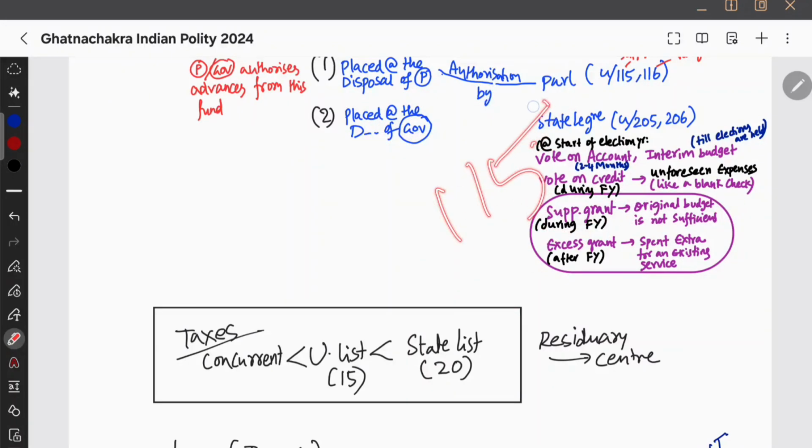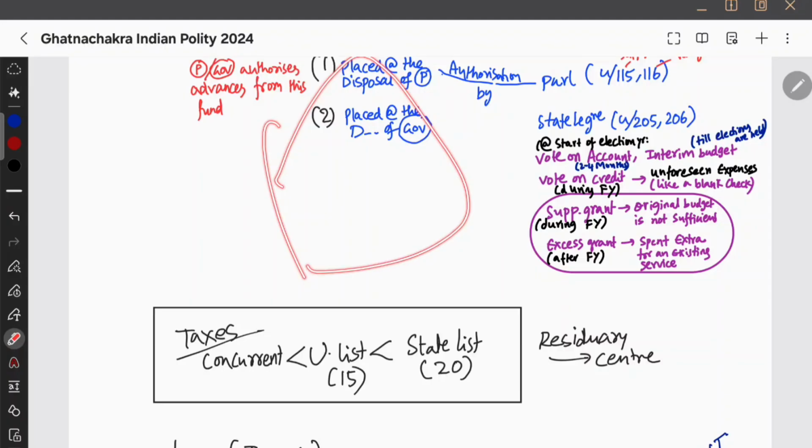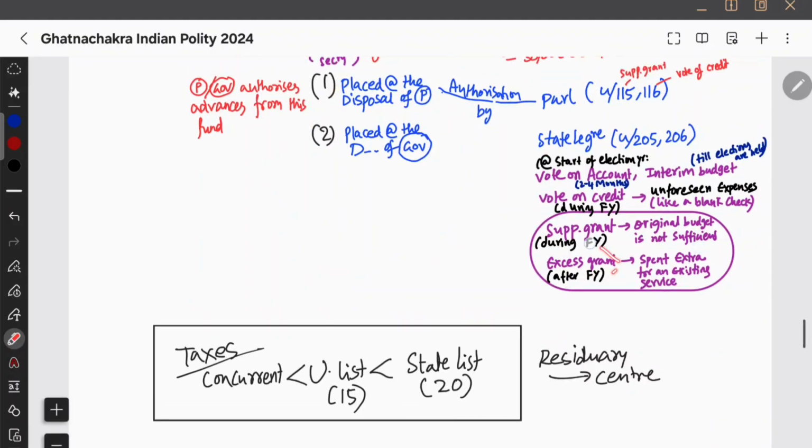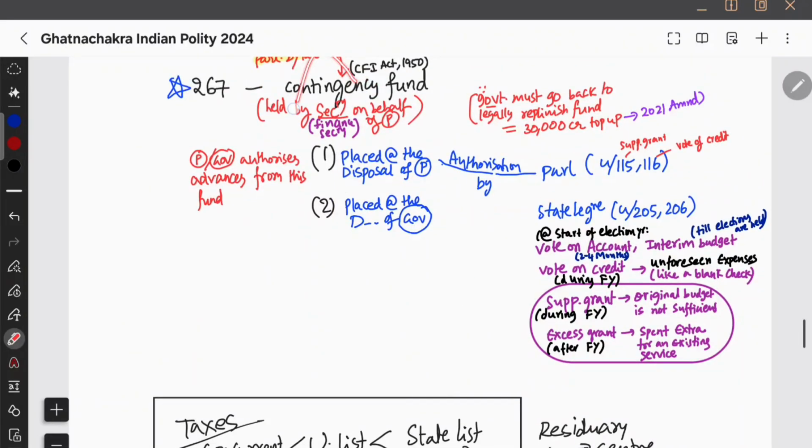This is Article 115. Okay, start with 115. And then excess grant. Excess grant is after the financial year. For the last financial year you have spent something extra, right? For that you are going to use excess grant. But this is for the same financial year only, contingency fund. For supplementary and vote of credit, they are only during the financial year. That is the difference between supplementary and excess grant. Excess grant is for the previous financial year where you use excessively the amount. Then of course you must ask for the excess grant in the next financial year.